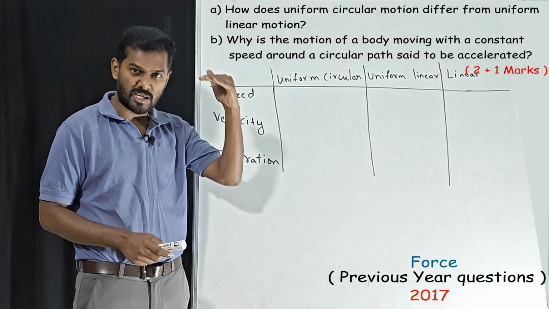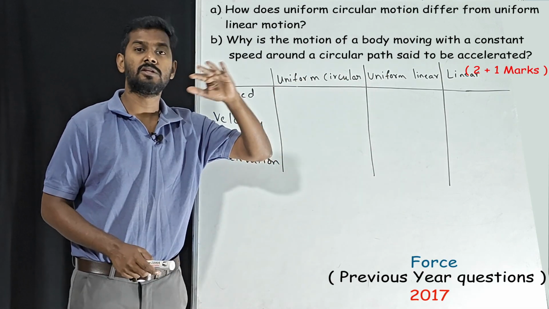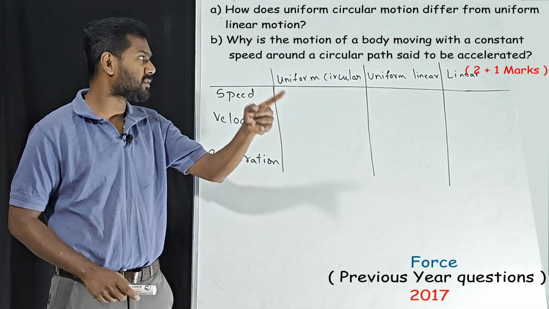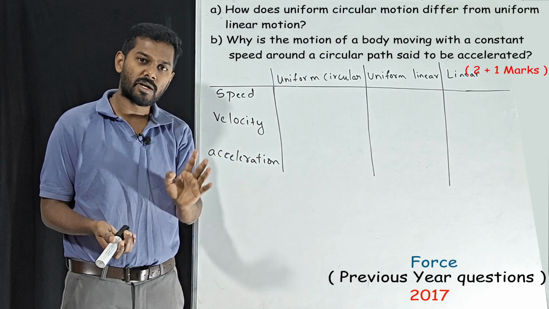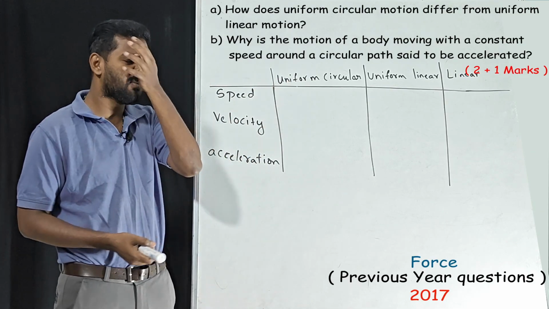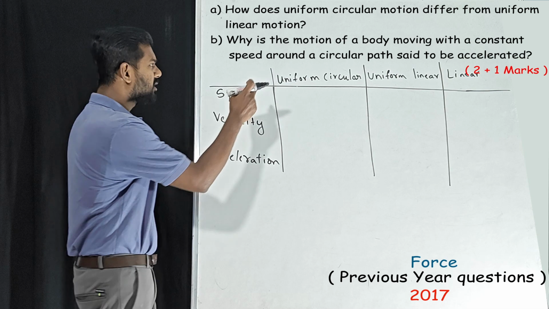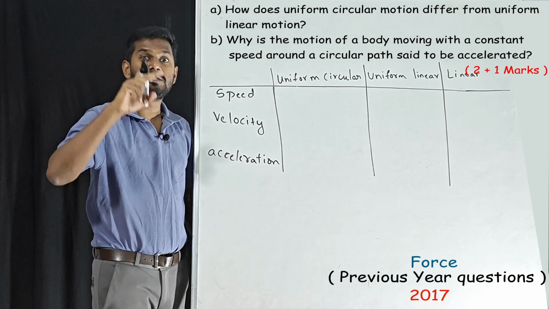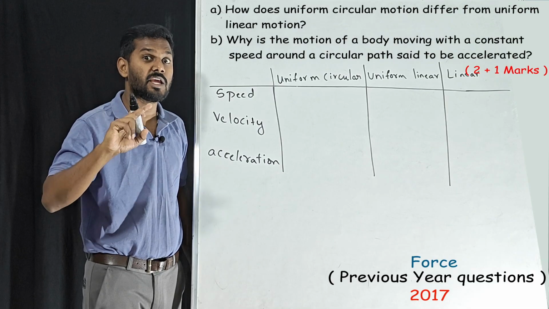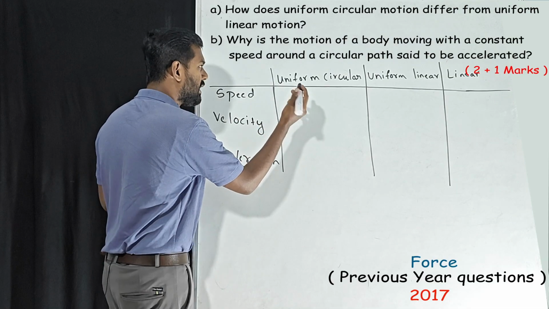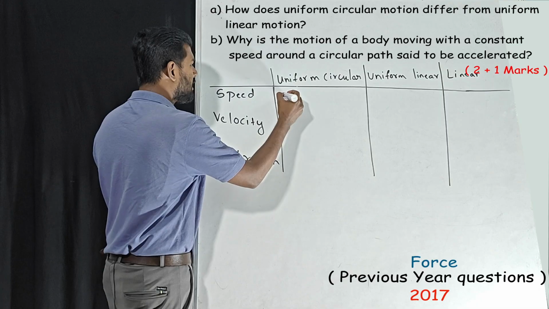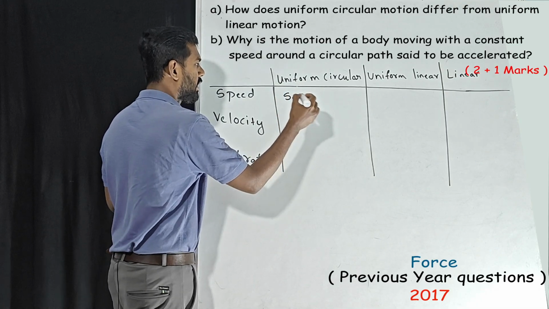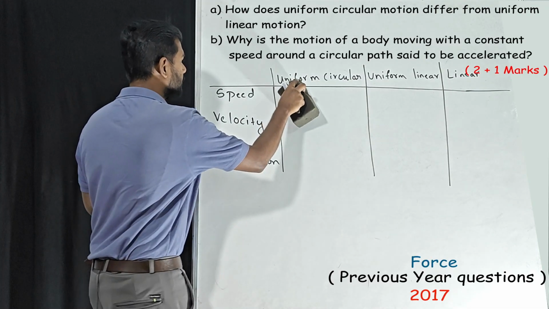We cannot say whether it is increased or decreased, so we call it variable. Uniform means same speed. Uniform linear means same speed in a straight path. Uniform circular means same speed in a circular path. Linear alone means we call it variable. So the word uniform is very important. When it comes to uniform circular motion, uniform means same speed, not velocity. I'll tell you why not velocity. See here, speed remains the same.